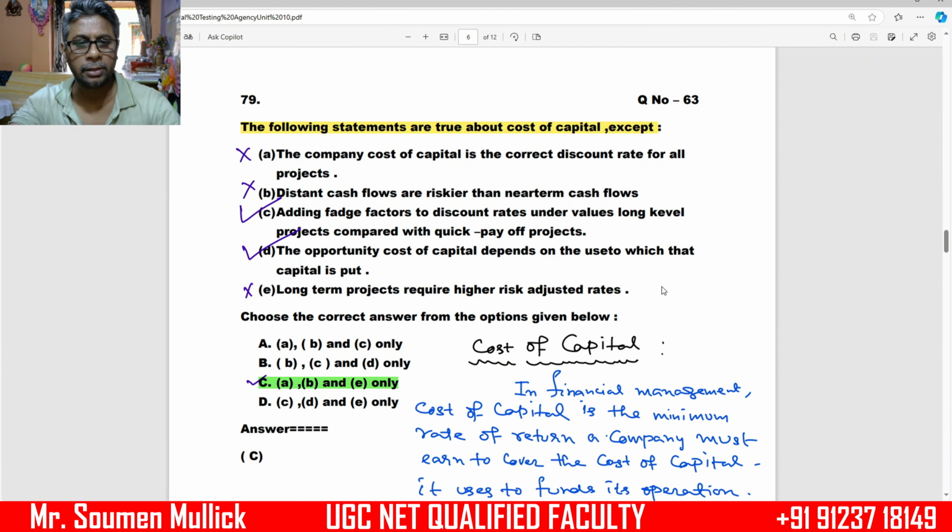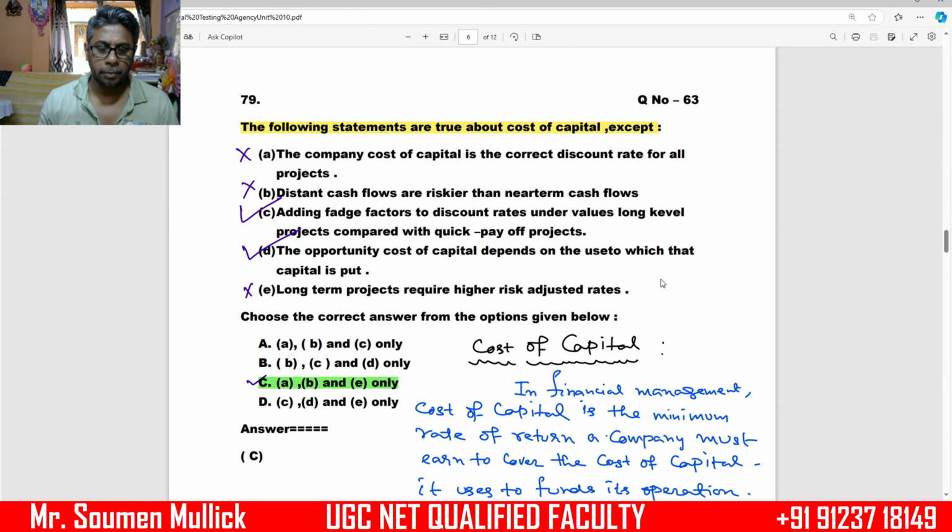Our correct statements are statement C, adding fudge factors to the discount rate undervalues long-lived projects compared with quick payoff projects, and D, the opportunity cost of capital depends on the use to which that capital is put.